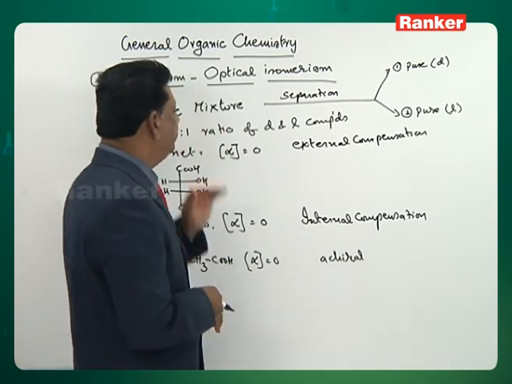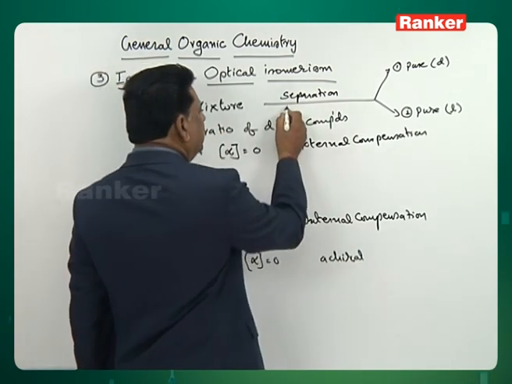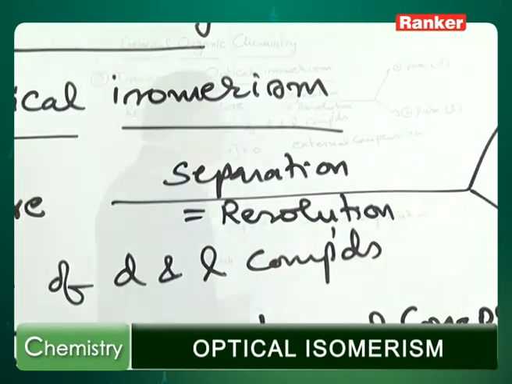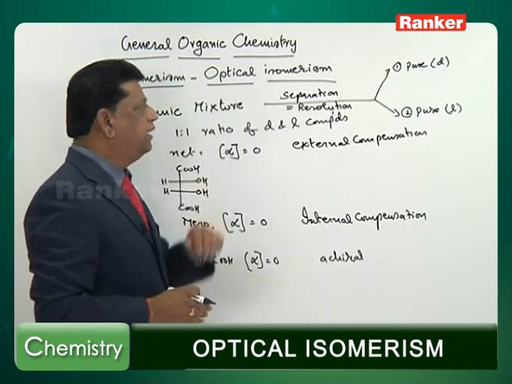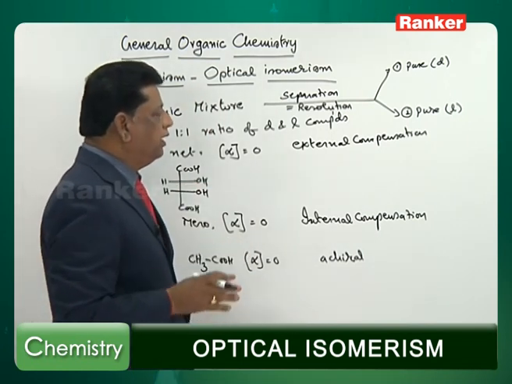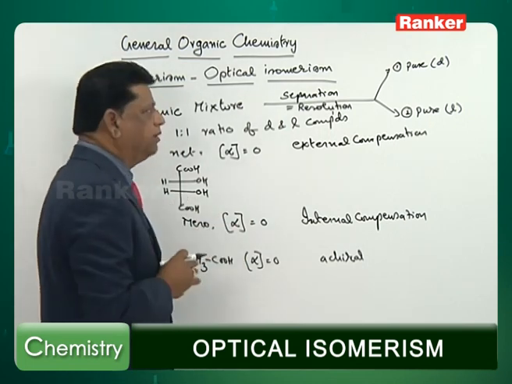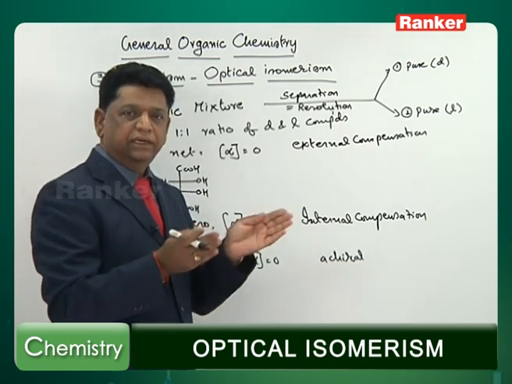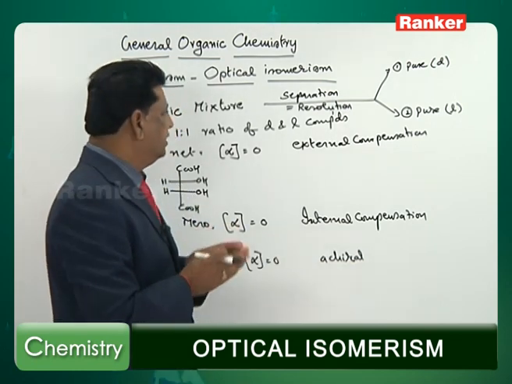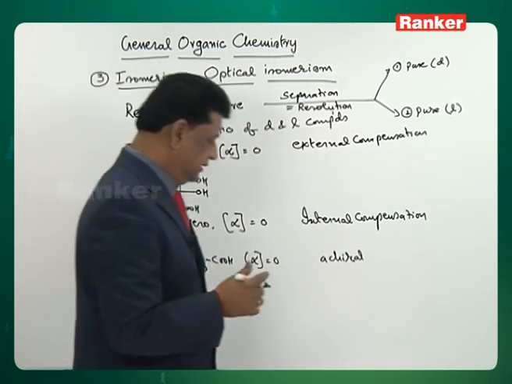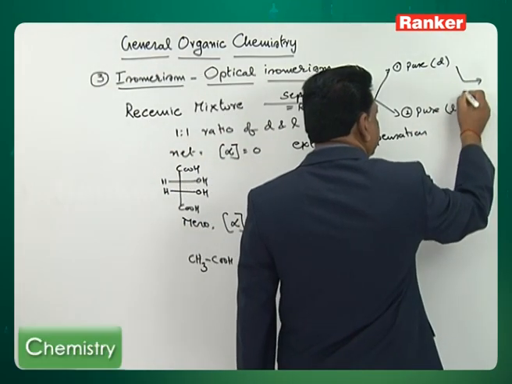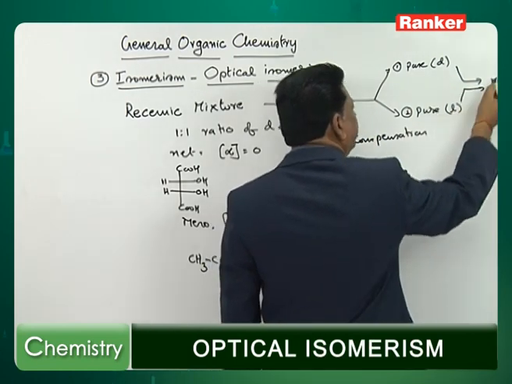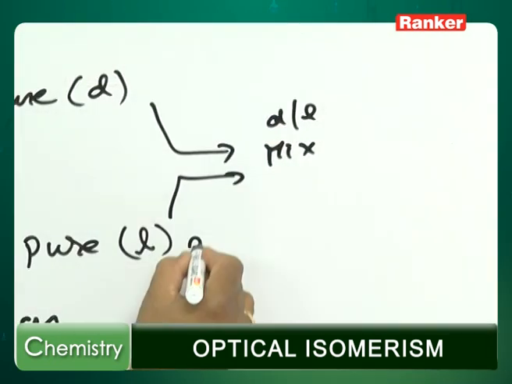But the separation of a racemic mixture is known as resolution. Resolution means separation of a racemic mixture into pure D and pure L. The reverse, where you take both and prepare a racemic mixture, is called racemization. Get a mixture, mix it and get the mixture. This process of preparation of a DL mixture is known as racemization.